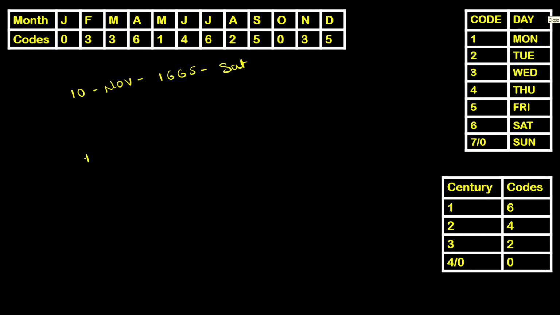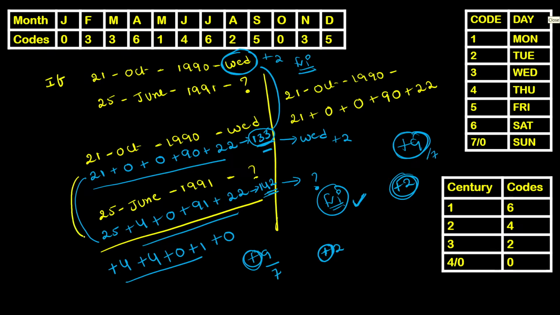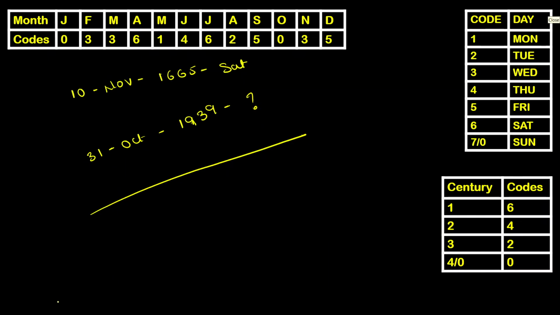And the second one, October 1939. I am sure you are given two different dates from two different centuries. Clear? And still we are going to solve it in this method, this beautiful method, from which we can definitely get our answer with ease and comfort. Let me write these things first.